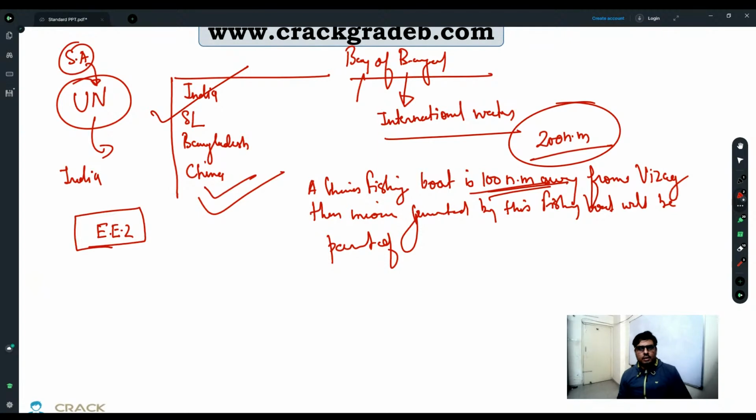If a child is born to Indian parents who are working in the embassy, and the child is born in the embassy itself, not in any other hospital outside the embassy, if the birth happens inside the embassy, he will be an Indian citizen. If the birth happens outside the embassy, in any hospital in the United States of America, then he can claim to be a citizen of the USA. This is the scenario.